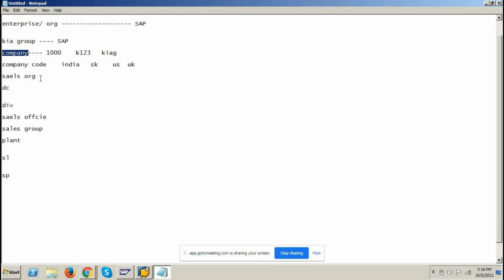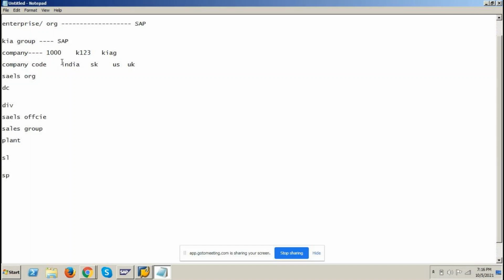Okay, and I said for an individual company code, the sales organization, distribution channel, all are for that individual company code. The South Korea company code has its own details. The US also has its own details. So this sales organization should be assigned to only this company code, not to other company codes. Okay. So many sales organizations can be assigned to one company code. So n number of sales organizations.